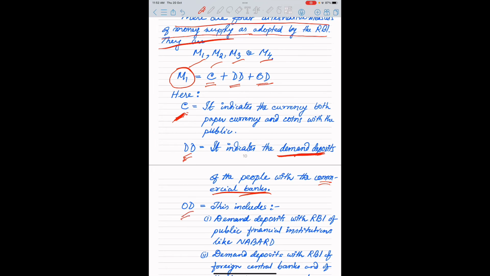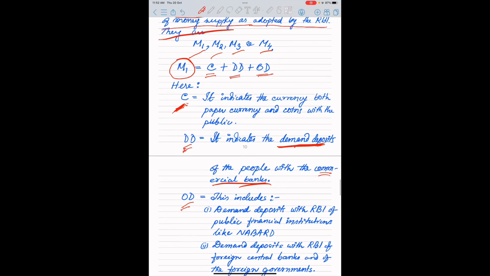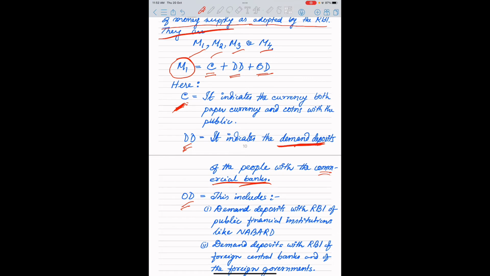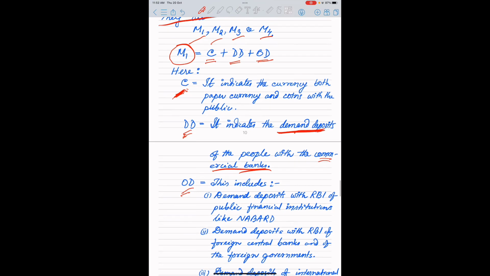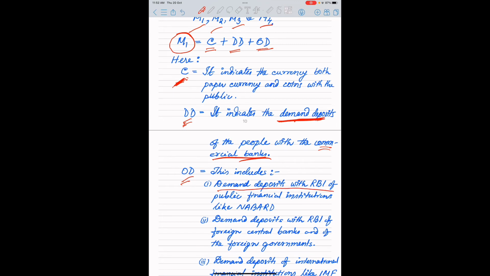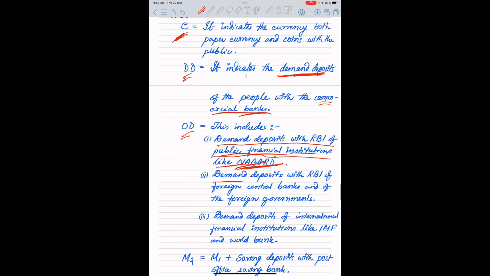Now what is OD? OD means other deposits. What does OD indicate? OD indicates the demand deposits with the RBI of public financial institutions like NABARD. A number of public financial institutions are there in India, and all the deposits given by this kind of public financial institutions are included in this money supply, that is M1. Demand deposits with the RBI of foreign central banks and of foreign governments.